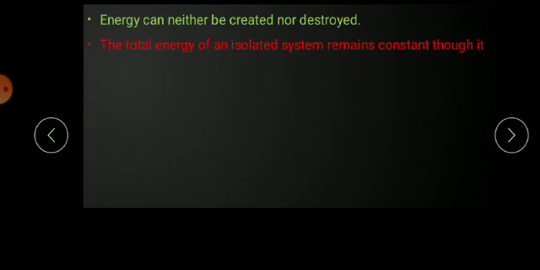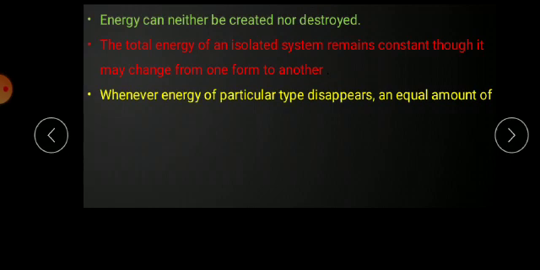The second statement: the total energy of an isolated system remains constant, though it may change from one form to another form. What is an isolated system? Here there is no exchange of heat as well as matter. That is what an isolated system is. In this system, del U is equal to Q plus W, and energy may change from one form to another. Another statement: whenever energy of a particular type disappears, an equal amount of another type may be produced.